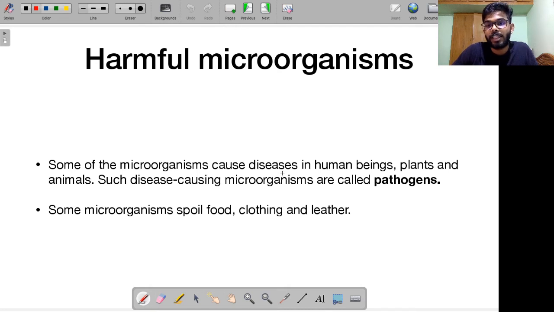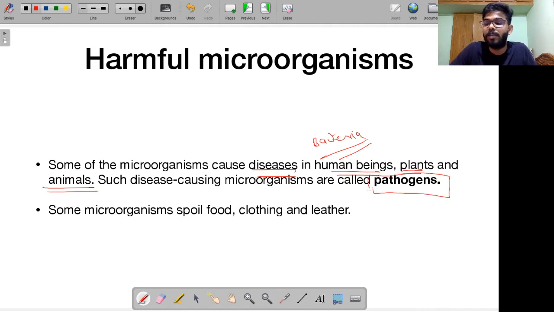Some of the microorganisms can cause diseases in human beings, plants and animals. Remember I told you, not just this, they are also capable of infecting other microorganisms like bacteria. So if a statement says viruses can infect other bacteria or other microorganisms, yes, they do. Such disease-causing microorganisms, as I told you, we call pathogens.